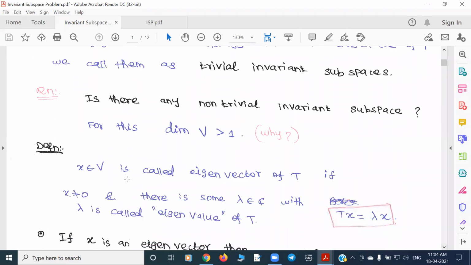Again, I hope all of you know the definition of eigenvalue and eigenvector. I'll just recall that. An element x in V is said to be an eigenvector if it is a non-zero vector and there is some complex number lambda such that T of x equals lambda x. Then we call lambda an eigenvalue and x an eigenvector. Note that x should be a non-zero vector, because if x is allowed to be 0, then T of 0 is 0, and it works for every lambda. That's why we require the vector to be non-zero.